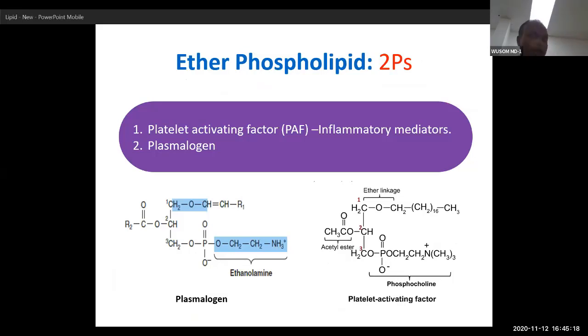So let's see this. There is another type of lipid, two very important lipids you will come across when you study immunology. There you will study platelet activating factor. This is a very important inflammatory mediator. That is why you will study it in immunology. This is nothing but a phospholipid, the same glycerophospholipid.